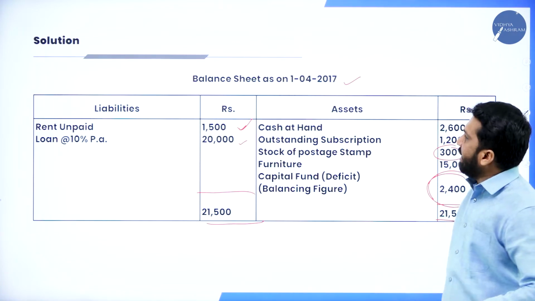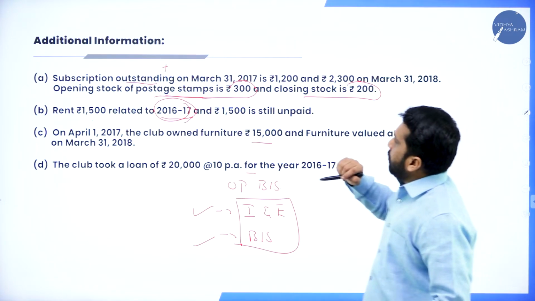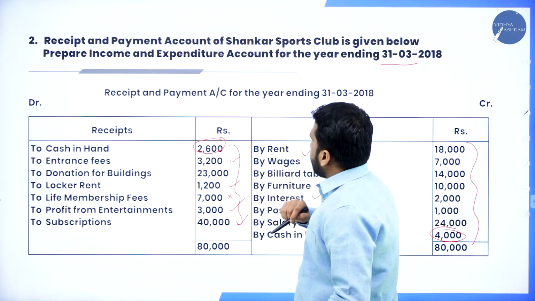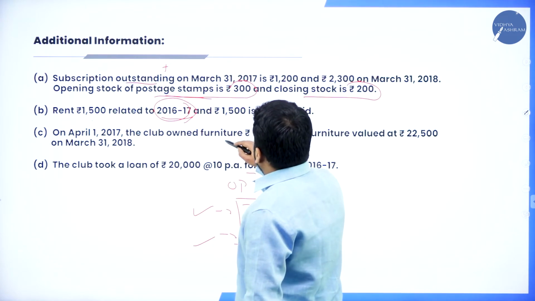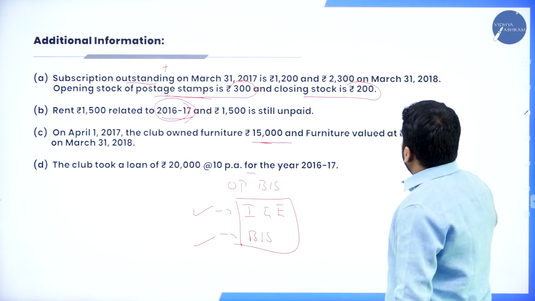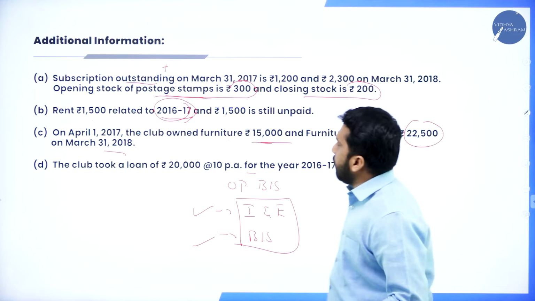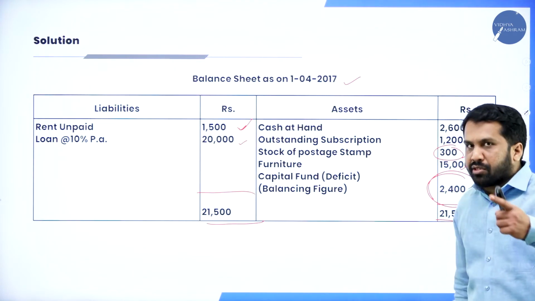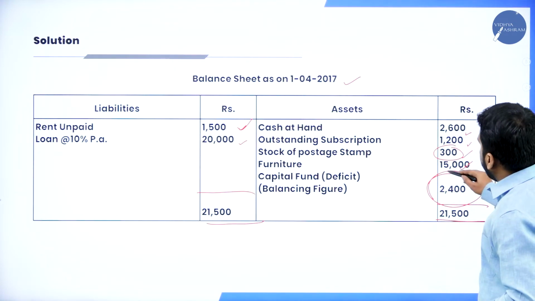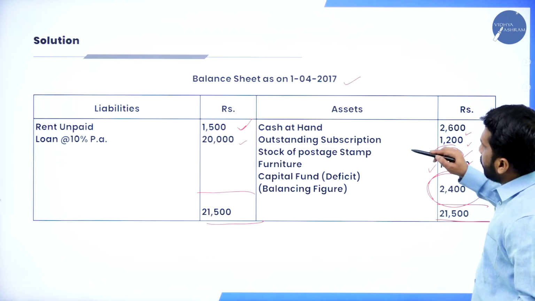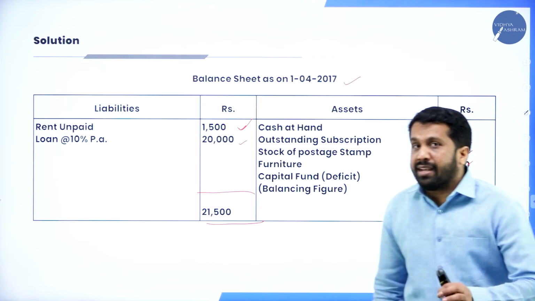Everything was taken. Next, the furniture value they have mentioned: furniture 15,000, and furniture value at 22,500 on March 31st, 2018. So opening is also given, closing is also given. We have to take only the opening. Like this, you are supposed to prepare the opening balance sheet.